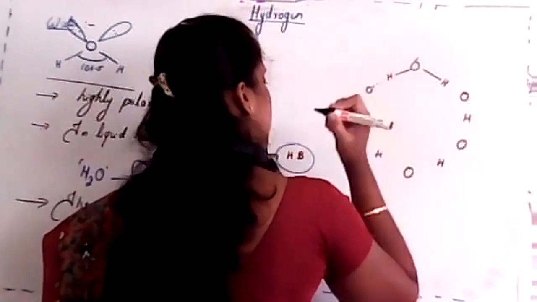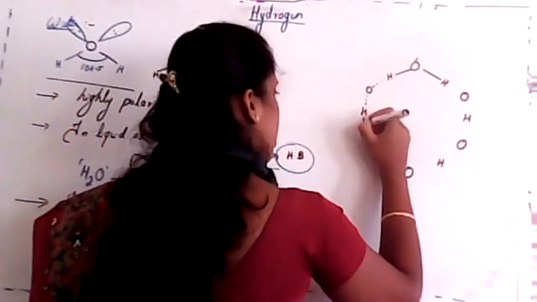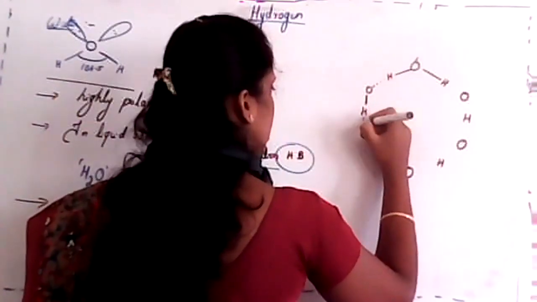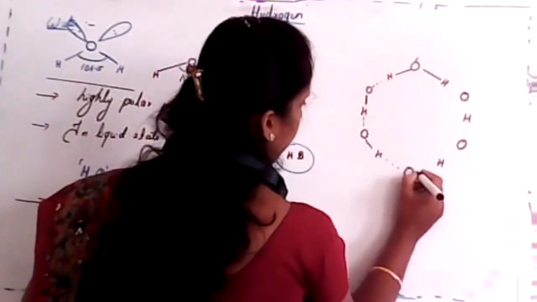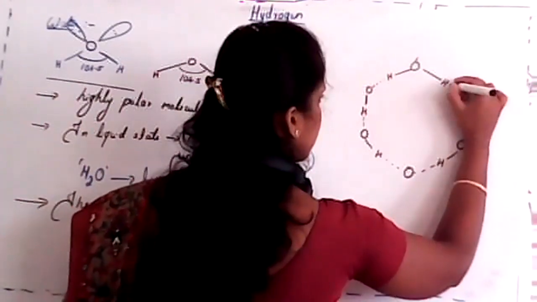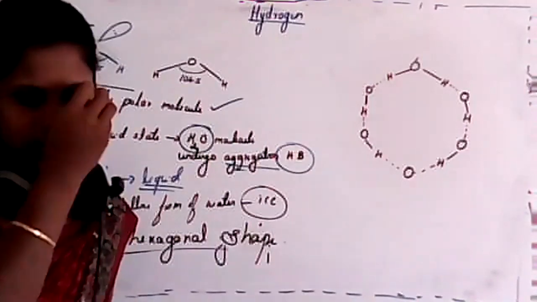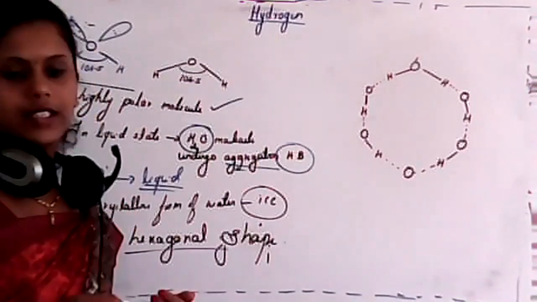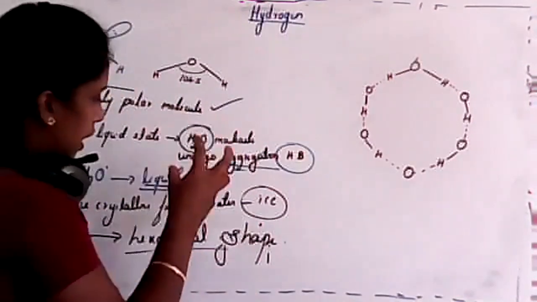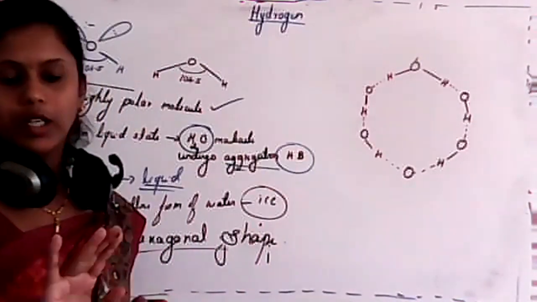Then there is a bond. I'll just draw the structure, and after that I'll explain. This is actually an intermolecular hydrogen bond. It is an example of intermolecular, not intramolecular hydrogen bonding, because here six molecules are present.